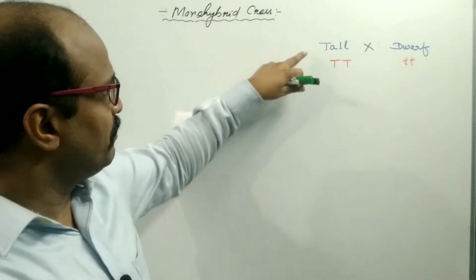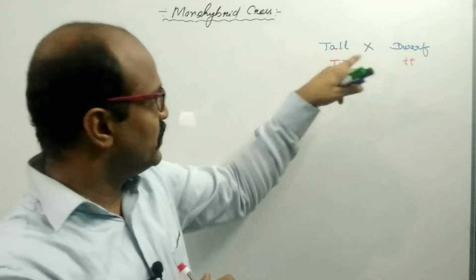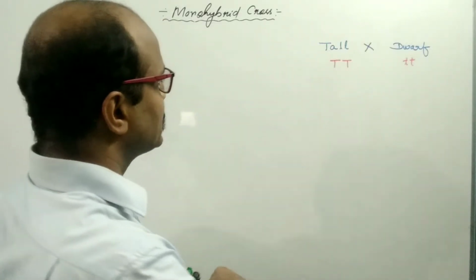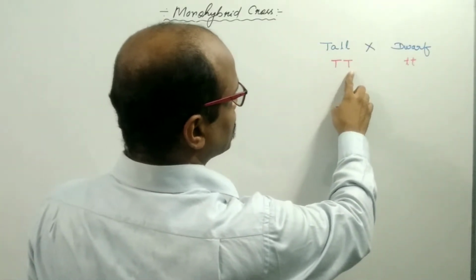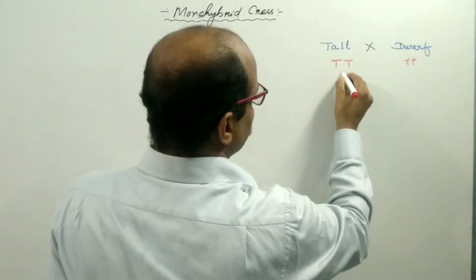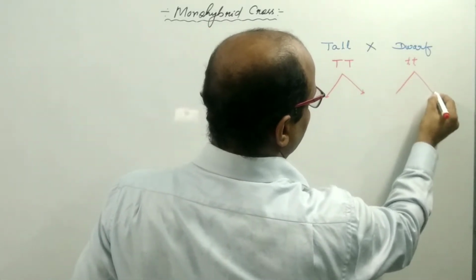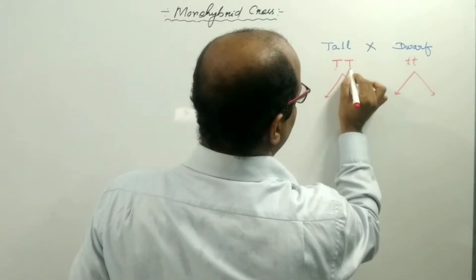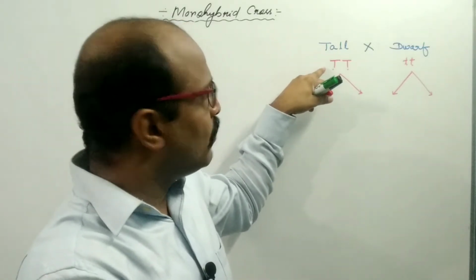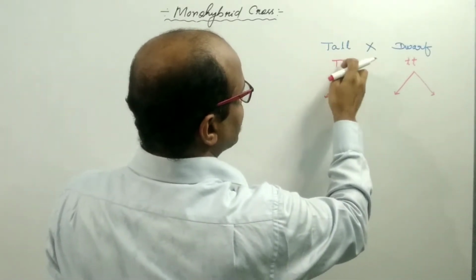Tall individual means the stem length of the pea plant was tall, and the other pea plant's length was short. So for the tallness character, Mendel used capital TT, and for the dwarfness character, Mendel used small tt. At the time of gamete formation, each gamete receives one factor. Actually, at that time, Mendel had no idea about chromosomes and genes. That's why Mendel used these letters as factors.